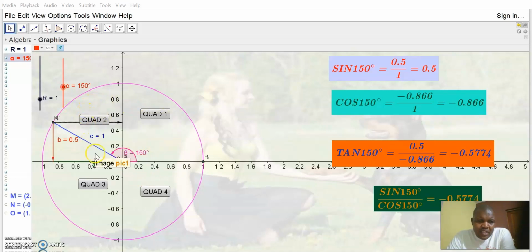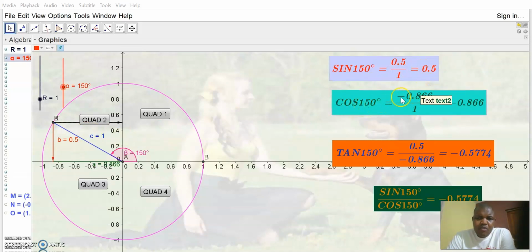You can see that the opposite side from that particular acute angle, an equivalent angle of 150, the remaining angle there is 30 to make it 180. So the equivalent is 30, which means the opposite is 0.5 over the hypotenuse, which is 1, which gives you a positive 0.5. So in the second quadrant, sine is positive.